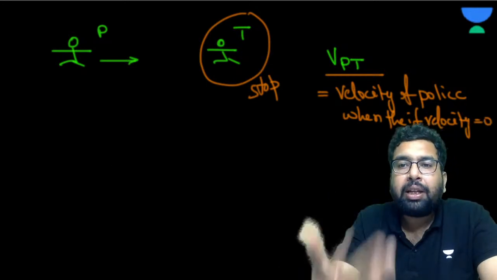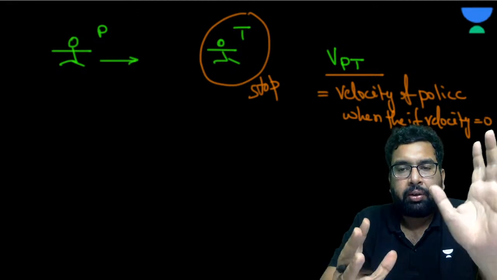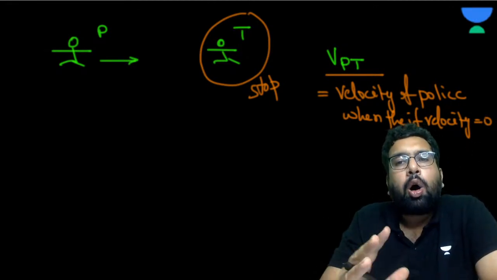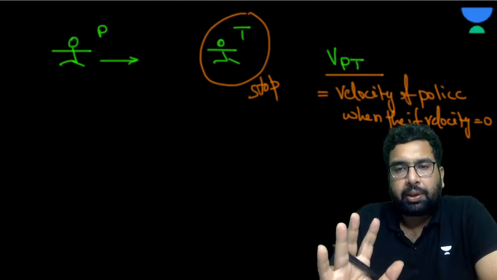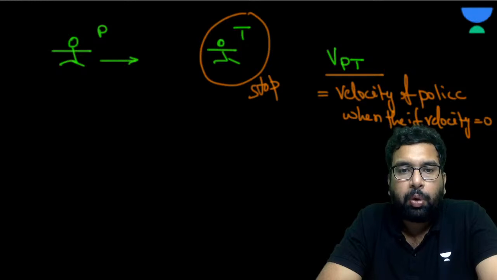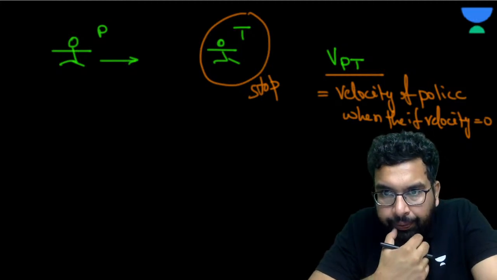By default, this is the meaning of the relative velocity. When you are seeing the velocity of something with respect to the other thing, the observer always stops. Then only it is the relative velocity. Are you getting my point, beta? Please answer me. Agreed or not?